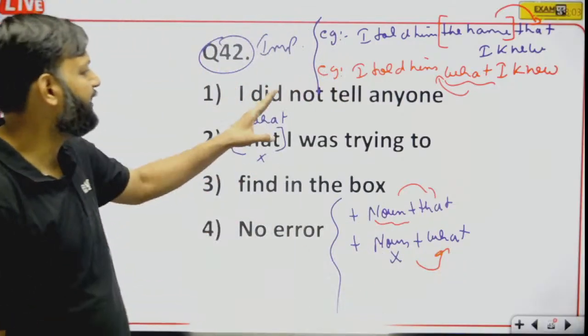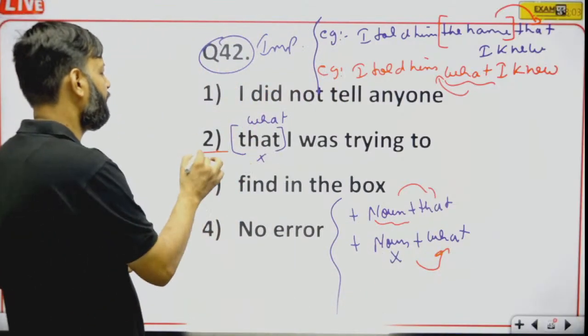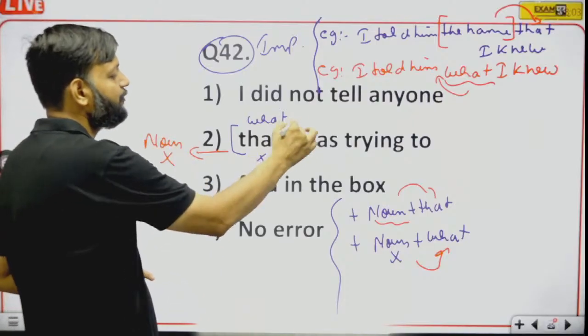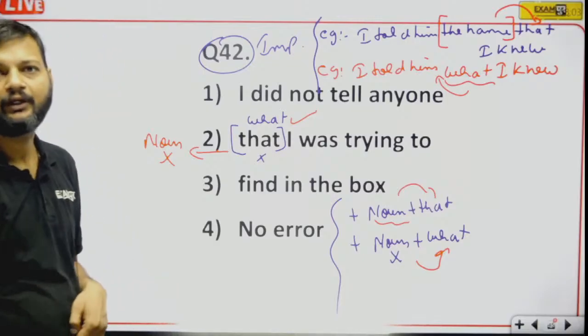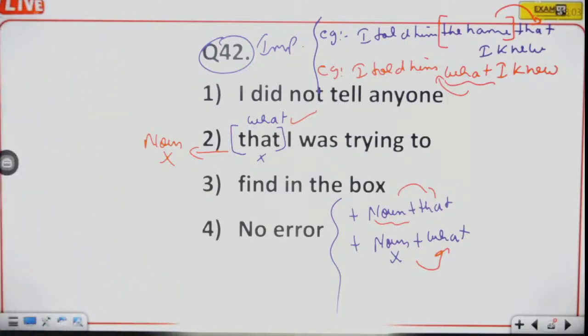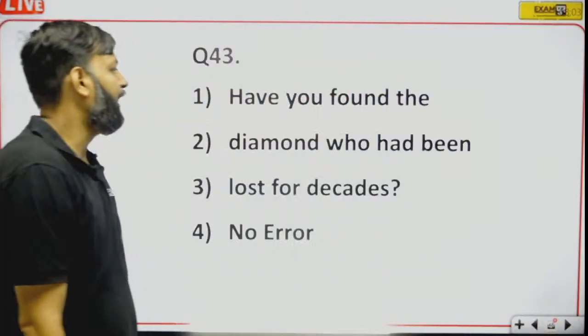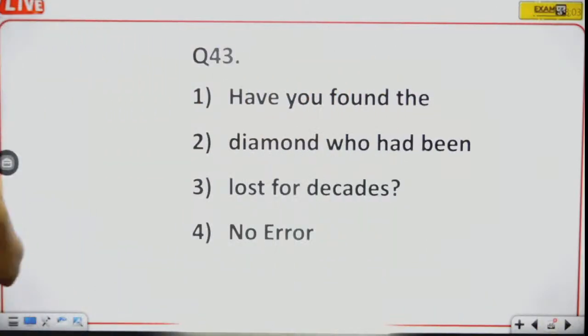So in this sentence, I did not know anyone. There is no noun before that. That's why that should be replaced by what. Okay, question number 43. Have you found the diamond?